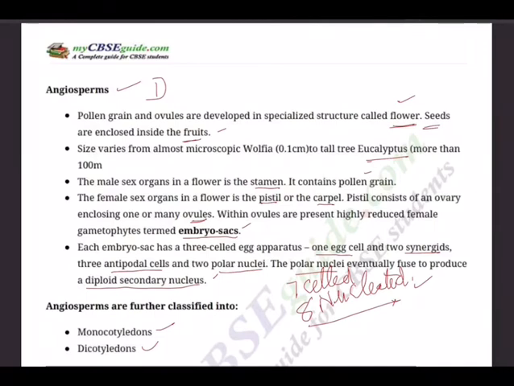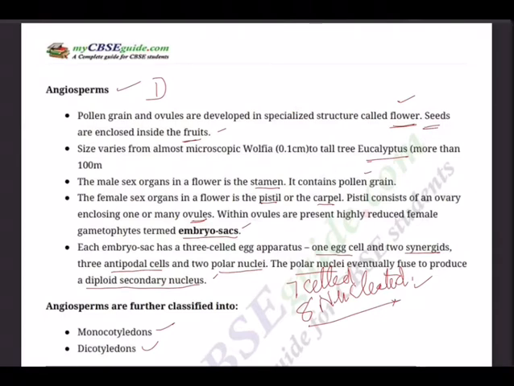So you try to recollect, go back to the video that I have posted in the month of July, draw the diagram and have a clear concept about it. Embryo sac formation is preceded by meiosis. So all the cells are haploid. Each embryo sac has a 3-celled egg apparatus. So we are talking about the 7 cells. Out of the 7 cells, 3 cells are the egg apparatus, 1 is the egg cell and 2 are synergids, plus 3 antipodal cells and 2 polar nuclei. The polar nuclei eventually fuse to produce a diploid secondary nucleus.